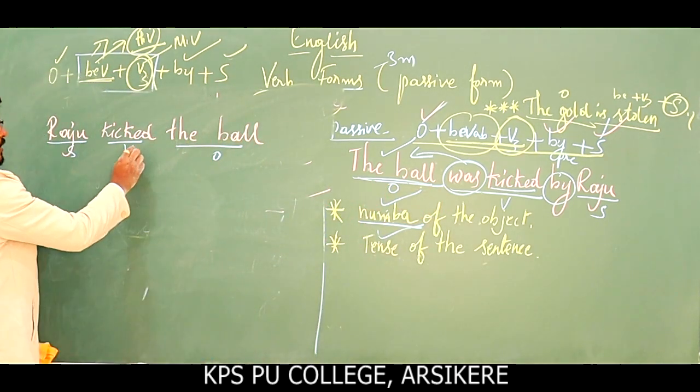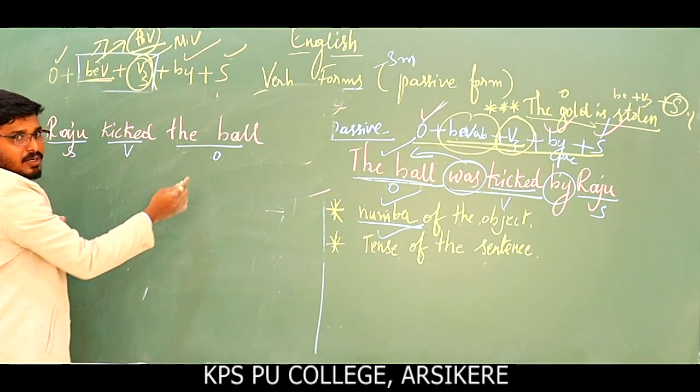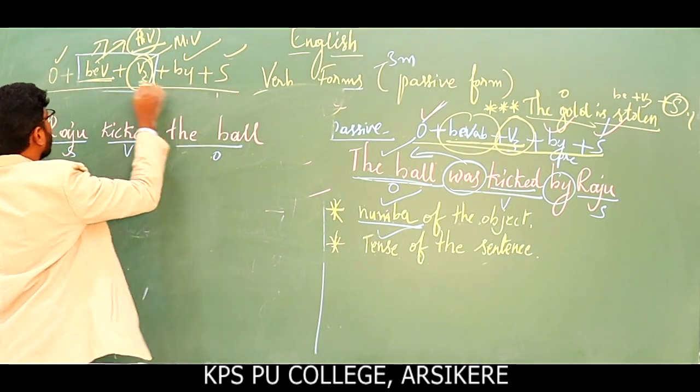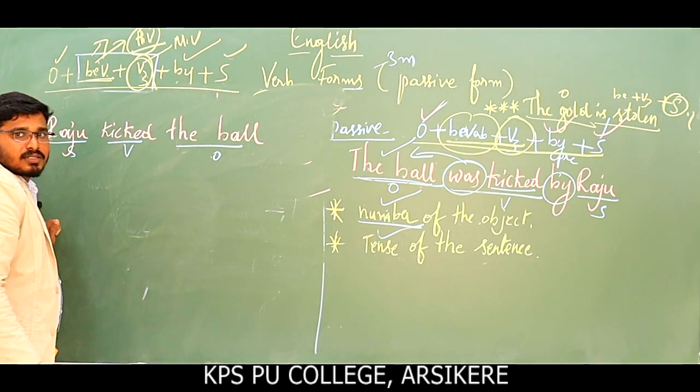Okay, so now, however, we have identified which is subject and which is object, and we have to write in the format of object, be verb, V3 and by with the preposition and then subject.